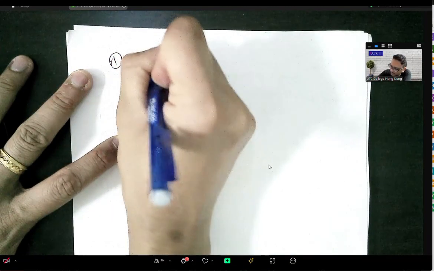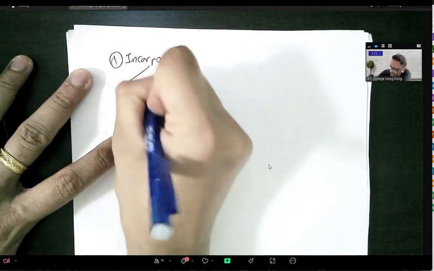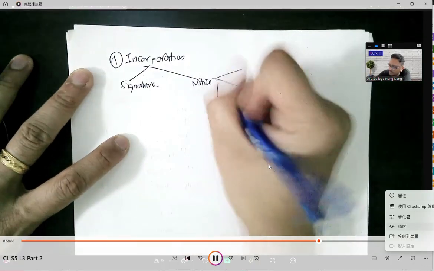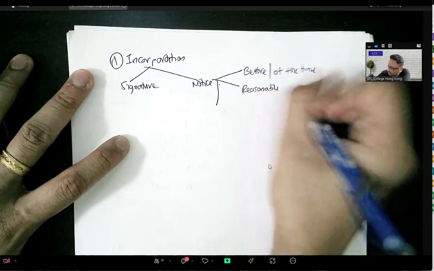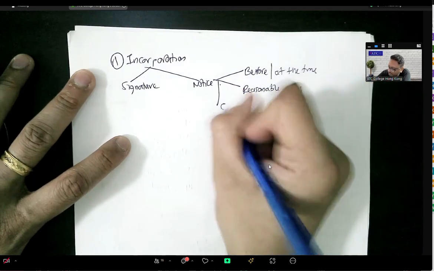Go for exclusion clauses, limitation clauses. Now, first of all, remember incorporation, right? Please remember, it must be by signature. If it is by notice, it means you must satisfy the further three requirements, right? That is before or at the time of the contract. Then reasonable steps must be done to bring it to the attention of the parties. Then number three, it must have contractual effect.